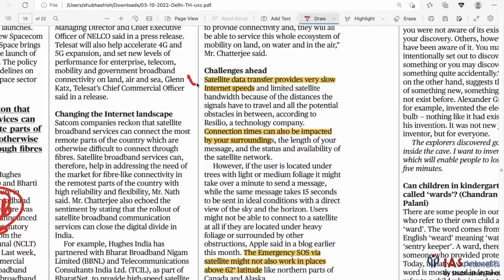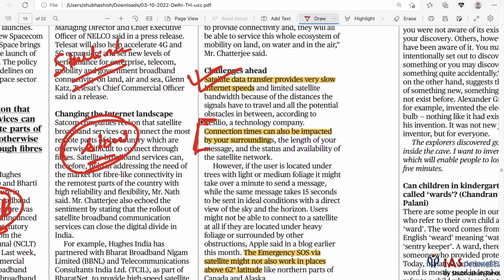Now, concerns associated with satellite-based connectivity. One is that it is not very fast. So this is slow. Now, I feel this is counter to what I've read about Starlink, where high-speed internet is being provided. But they say satellite data transfer provides very slow internet speeds. Fine, let's go with this only then. Connection times may be impacted by your surroundings. Naturally, something coming from space may get affected.